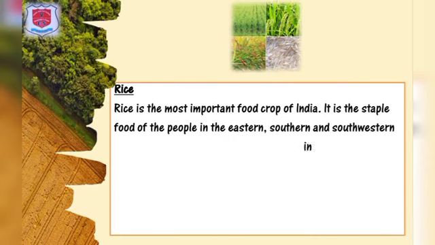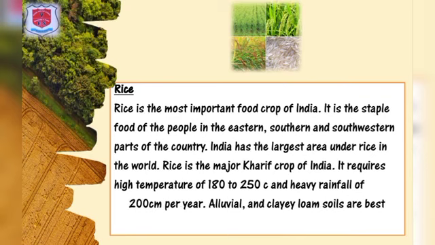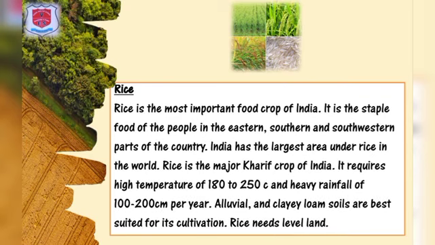Rice. Rice is the most important food crop of India. It is the staple food of the people in the eastern, southern and southwestern part of the country. It has the largest area under rice in the world. Rice is the major Kharif crop of India.